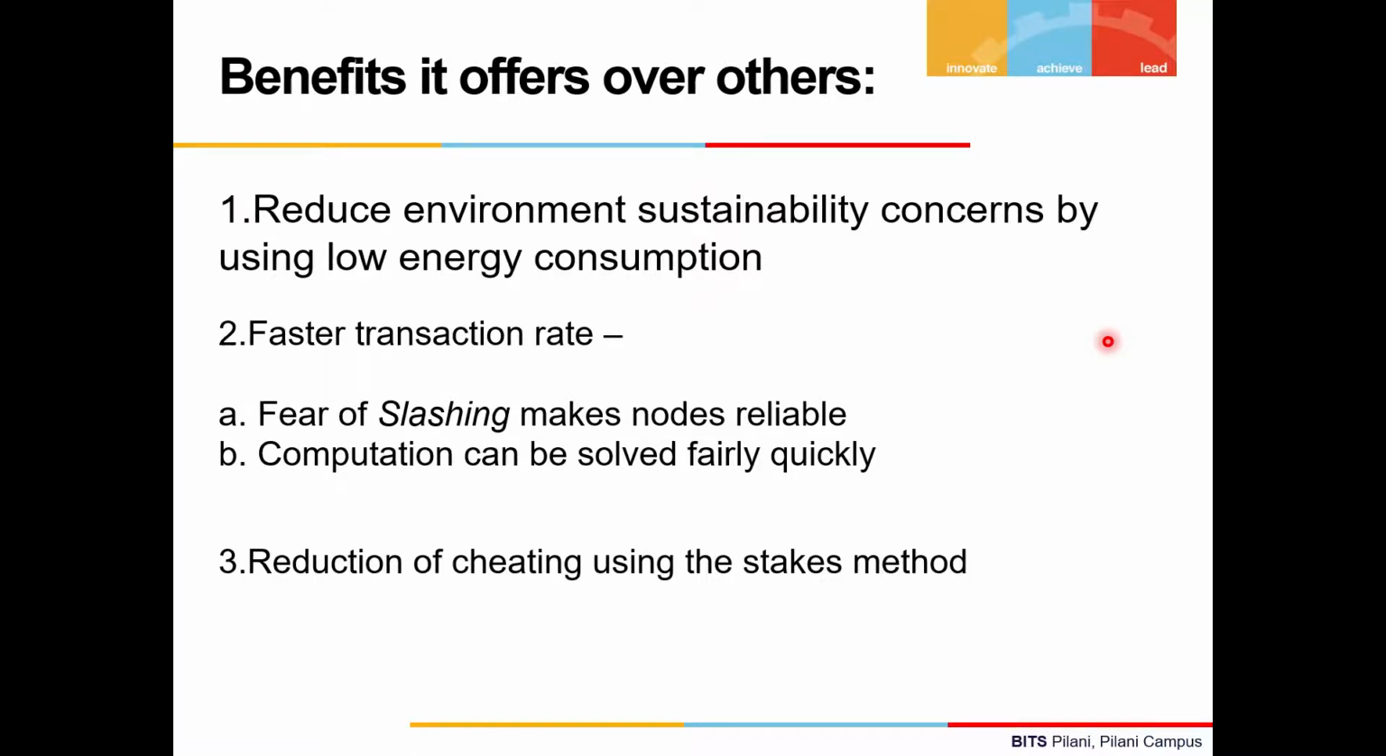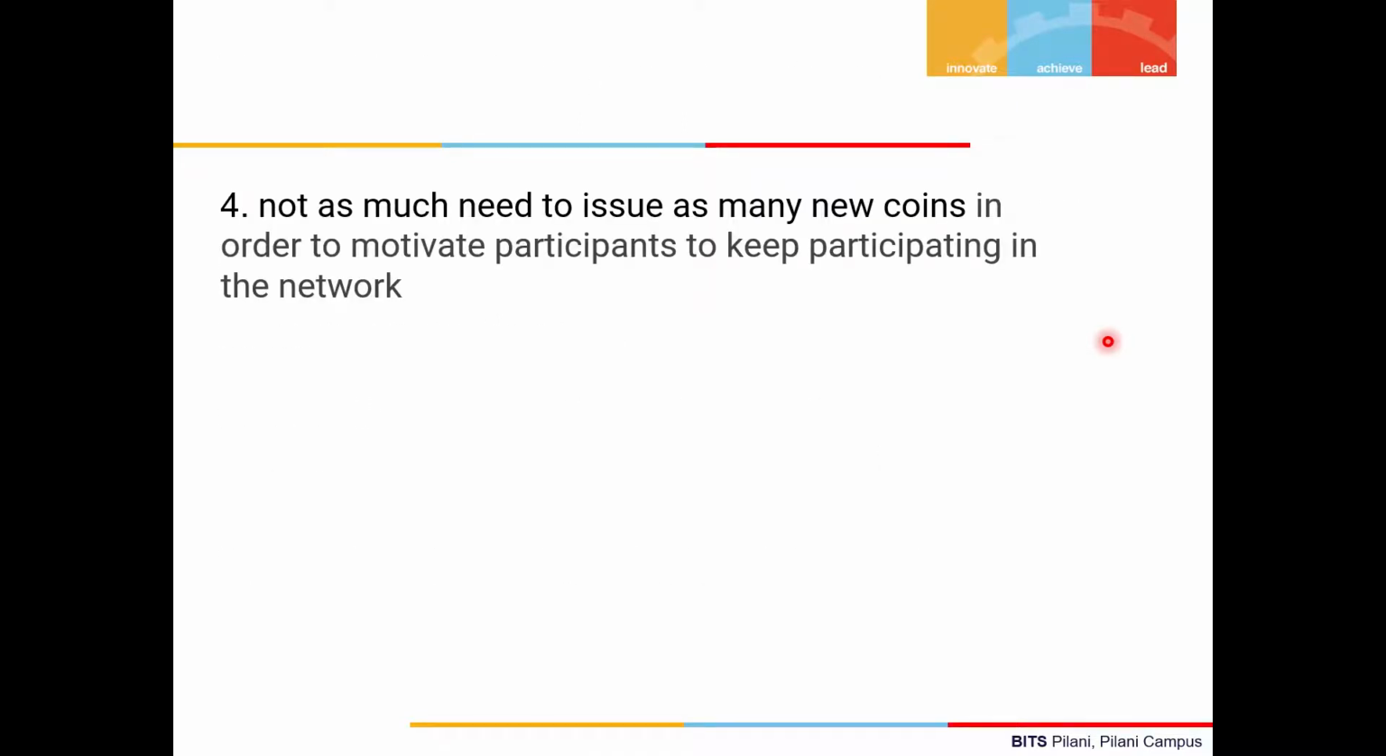Third, reduction of cheating using the stakes method. Fourth, not as much need to issue as many new coins in order to motivate participants to keep participating in the network. Unlike the proof of work model, where new coins have to be issued in order to motivate participants, because a huge amount of energy and technology is used in that case, and so the participants don't get demotivated from these things. New coins have to be issued in the proof of work model, but in proof of stake, because it's a pure stake-based model, nothing as such is required here.